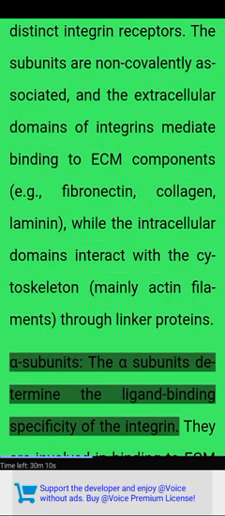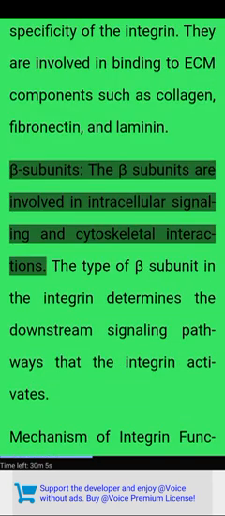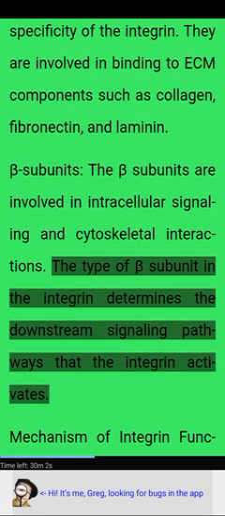Alpha subunits. The alpha subunits determine the ligand binding specificity of the integrin. They are involved in binding to ECM components such as collagen, fibronectin, and laminin. Beta subunits. The beta subunits are involved in intracellular signaling and cytoskeletal interactions. The type of beta subunit in the integrin determines the downstream signaling pathways that the integrin activates.